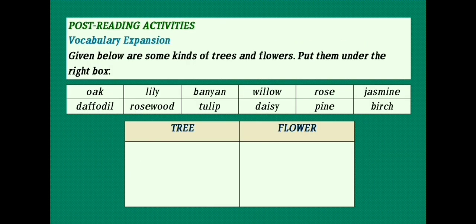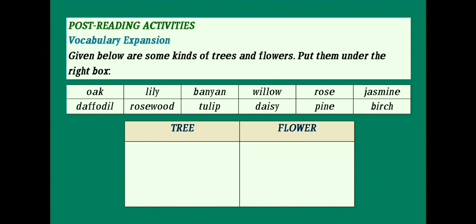Let's move on to another post-reading activity. This activity has the aim of vocabulary expansion. Given below are some kinds of trees and flowers. You have to put them under the right box.